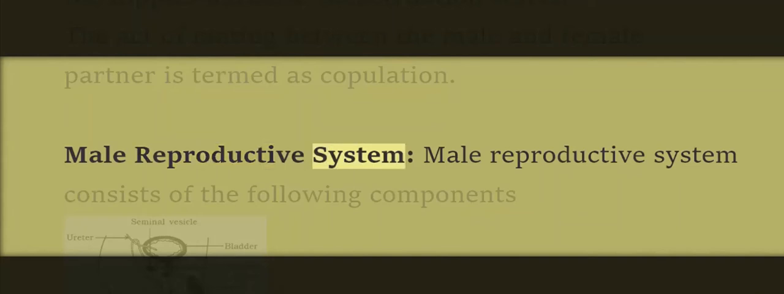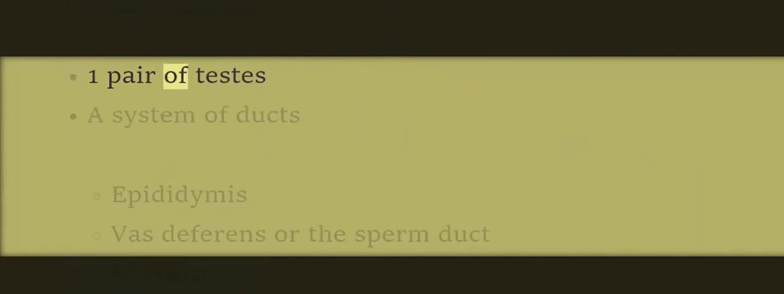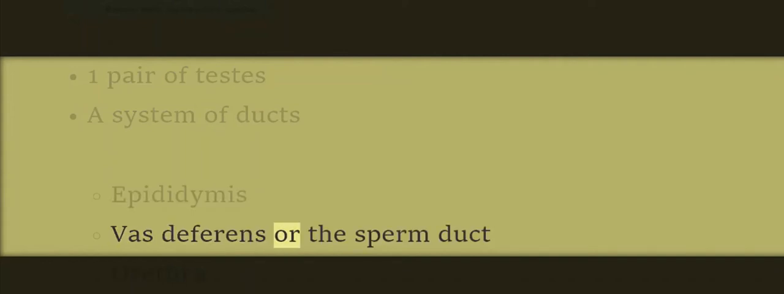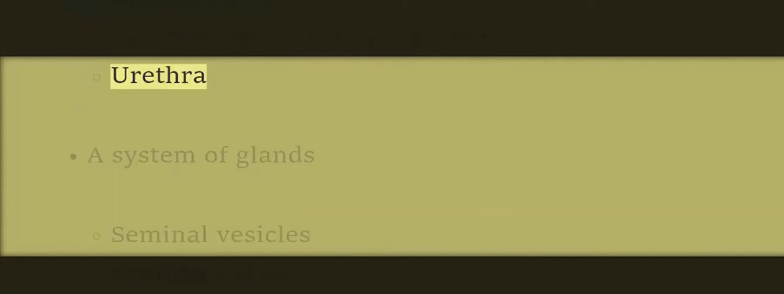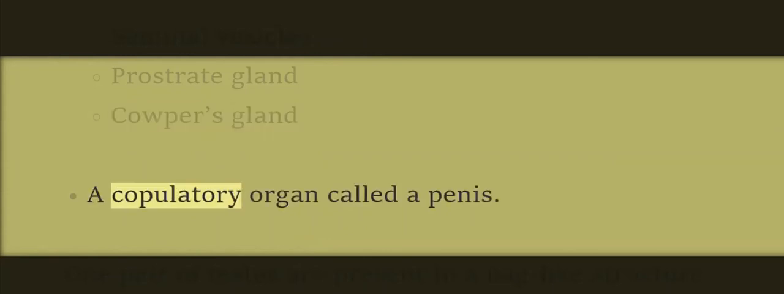Male reproductive system. Male reproductive system consists of the following components. 1 pair of testes. A system of ducts: epididymis, vas deferens or the sperm duct, urethra. A system of glands: seminal vesicles, prostate gland, Cowper's gland. A copulatory organ called a penis.